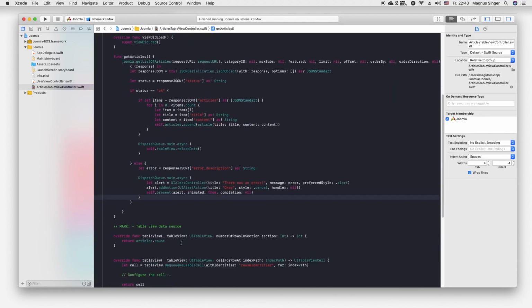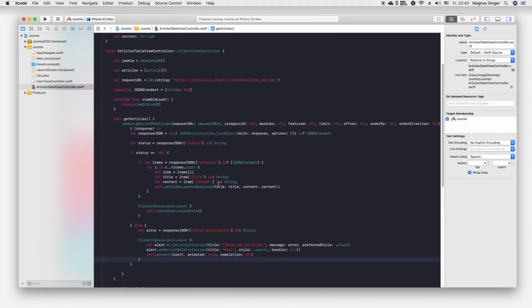Well, this is done. We'll just revise the get article function one more time because this is the most important thing here.